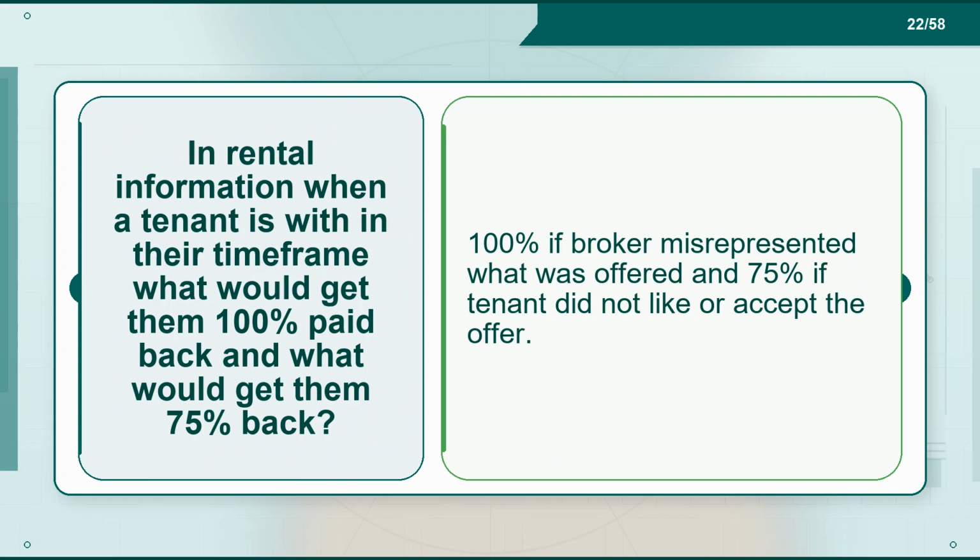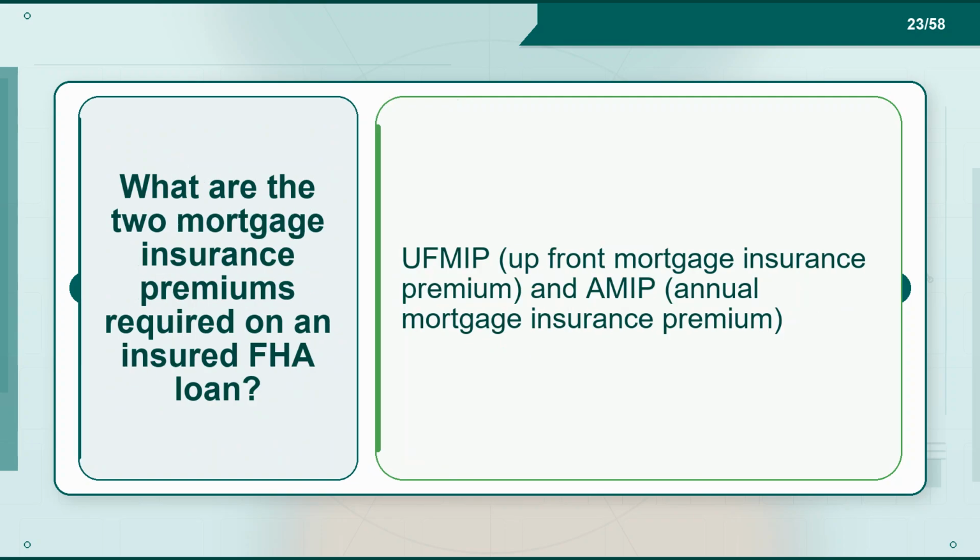Flashcard 22. Term. In rental information, when a tenant is within their timeframe, what would get them 100% paid back and what would get them 75% back? Definition. 100% if the broker misrepresented what was offered and 75% if the tenant did not like or accept the offer. Flashcard 23. Term. What are the 2 mortgage insurance premiums required on an insured FHA loan? Definition. UFMIP, upfront mortgage insurance premium, and AMIP, annual mortgage insurance premium.